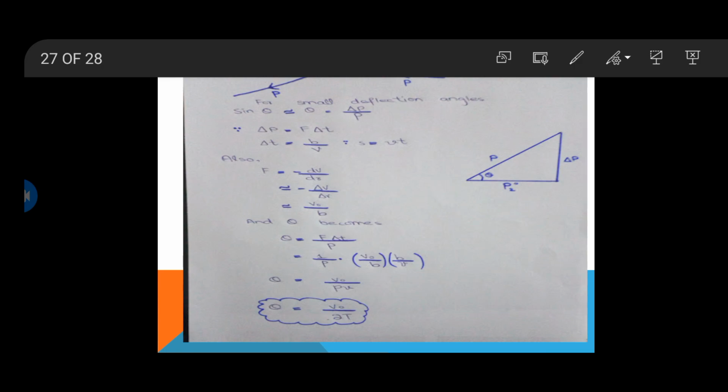Our delta T can be written as delta T is equal to B over V, since S is equal to V T. This formula is used to calculate the time delta T. Here S is the distance. We take this distance as the range of the average force during the collision or interaction of the neutron and proton.